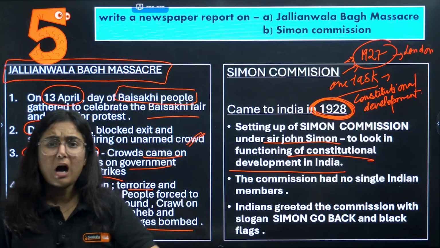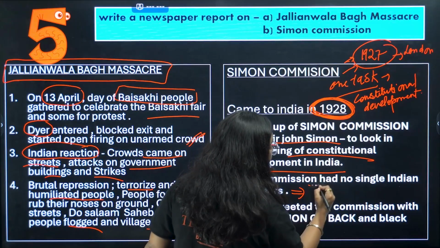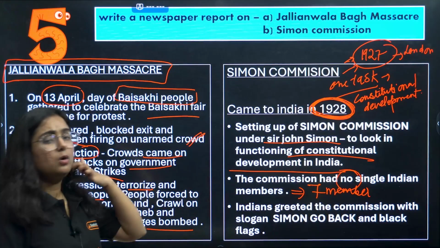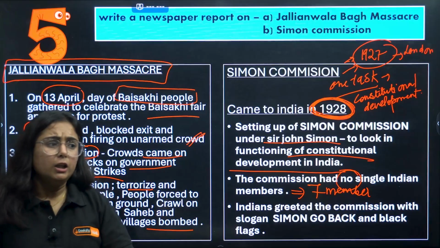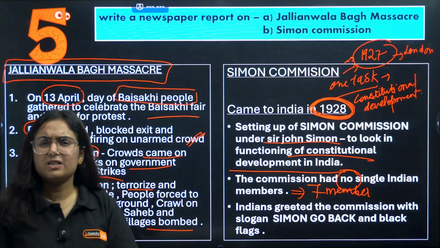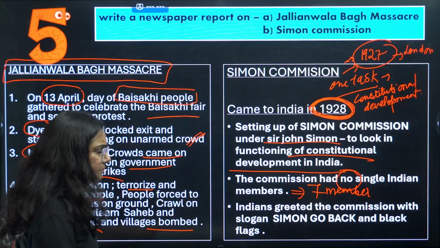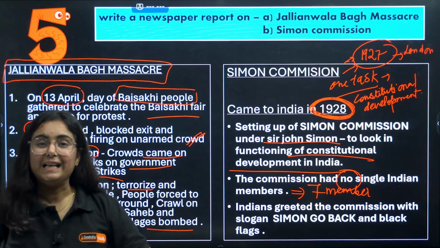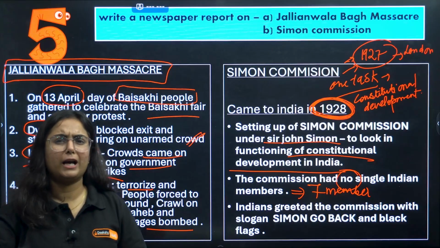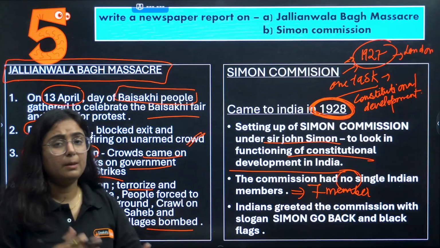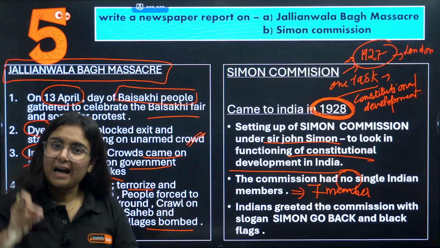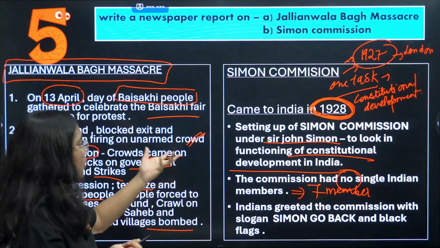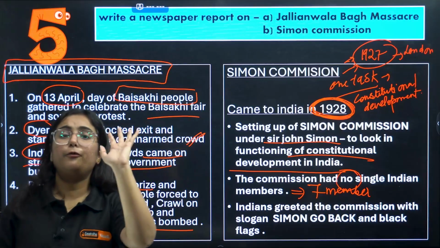Do you know how many members were there? There were a total of 7 members in the commission, and not a single Indian member was there. The people were so infuriated by this act of the Britishers. They came onto the streets. When the Simon Commission came, the people greeted it with the slogan, "Simon, go back." You might have heard it. And the people welcomed it with black flags as a matter of resistance. So this is about the Simon Commission, and this is the 5th question of ours.